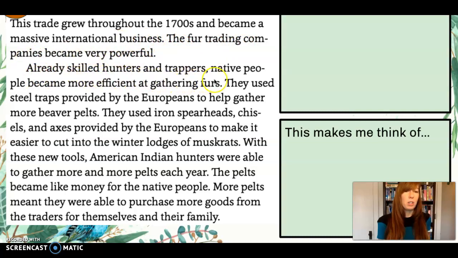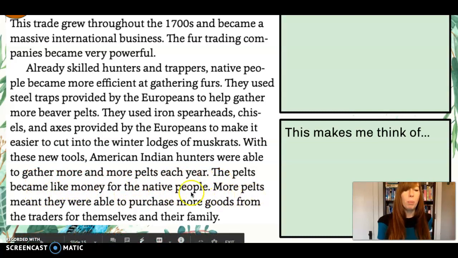Already skilled hunters and trappers, Native people became more efficient at gathering furs. They used steel traps provided by the Europeans to help gather more beaver pelts. They used iron spearheads, chisels, and axes provided by the Europeans to make it easier to cut into the winter lodges of muskrats. With these new tools, American Indian hunters were able to gather more pelts each year. The pelts became like money for the native people. More pelts meant they were able to purchase more goods from the traders for themselves and their family.